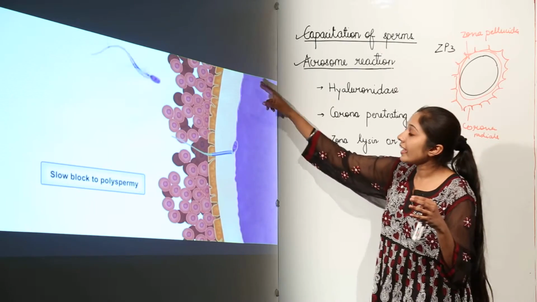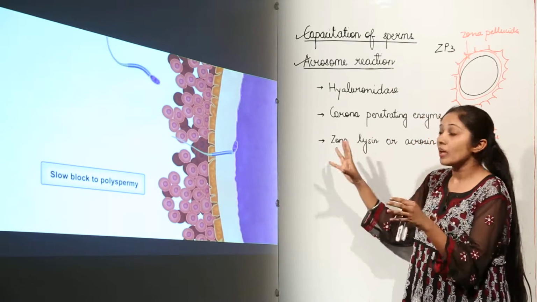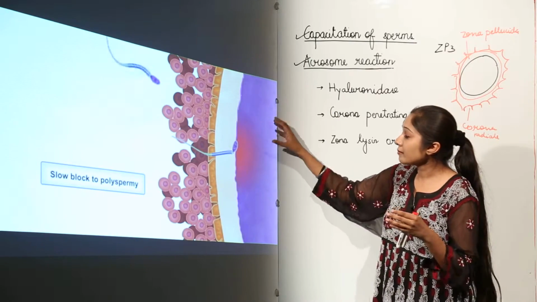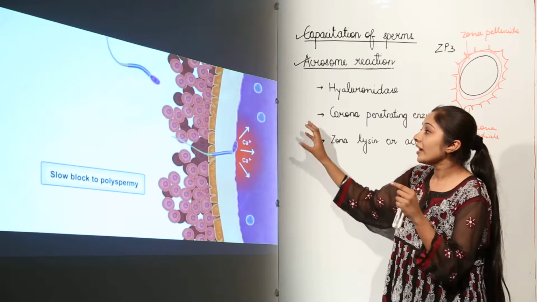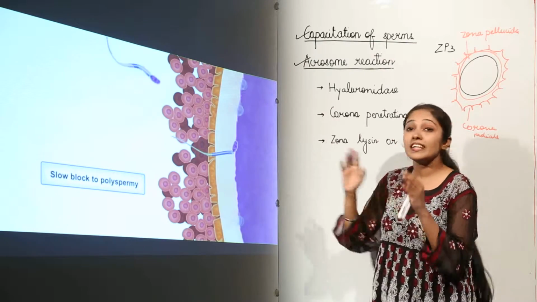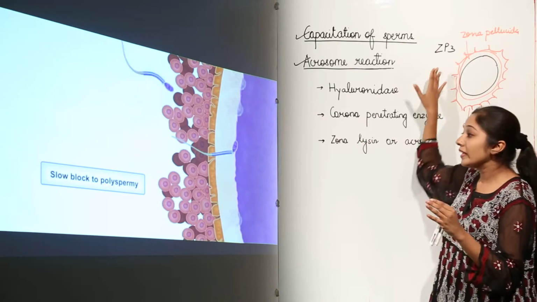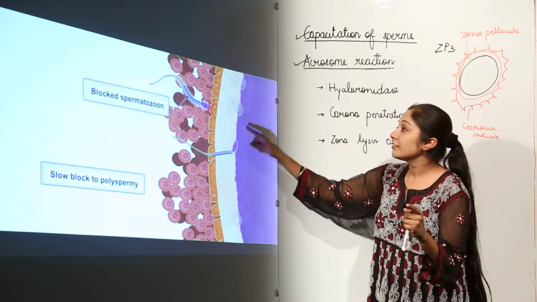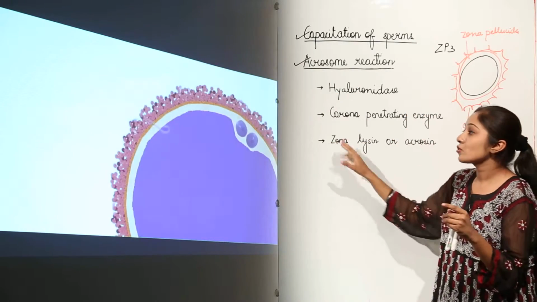What happens? This is again depolarization of the membrane, but now the difference is there are certain calcium ions present here, which are going to release certain components, and these components are going to inactivate ZP3. When this ZP3 is inactivated, what is going to happen? There will be no release of these enzymes, so the sperm will not enter.